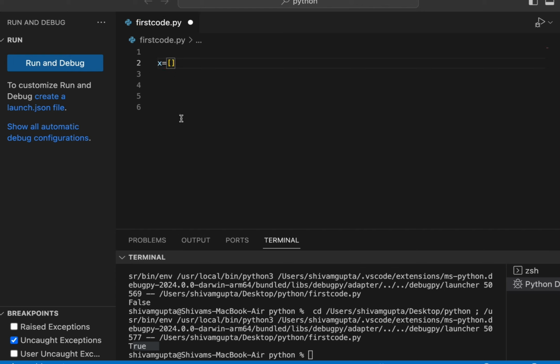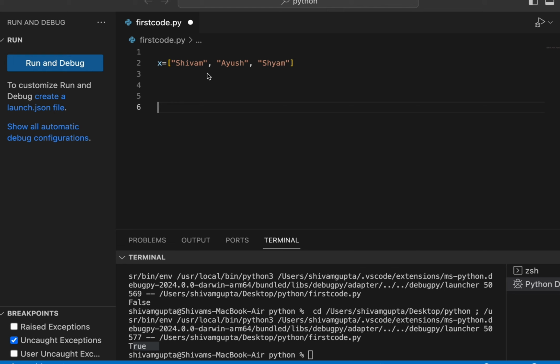Now it will act as a list, and in this list I can store multiple strings. Earlier we stored one string in one variable, but now we can store multiple strings in a single variable. I will write Shivam, the first username, then a second username Ayush, and the third username, let's keep it Shyam. So these are the three usernames stored in a single variable, x.